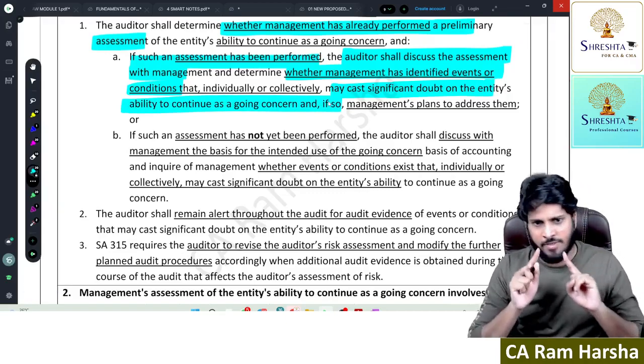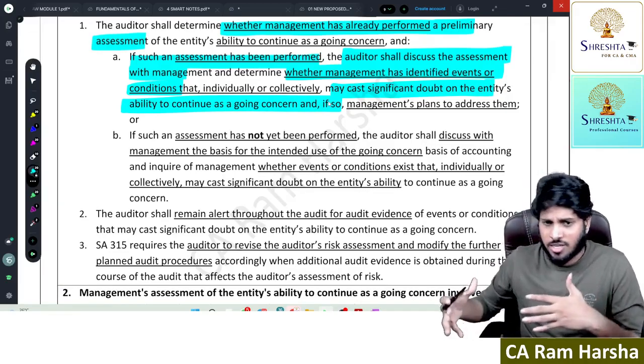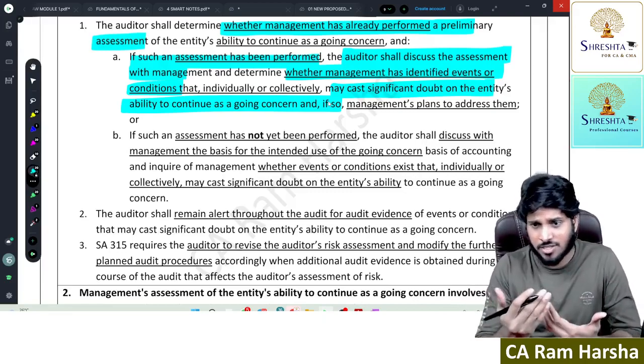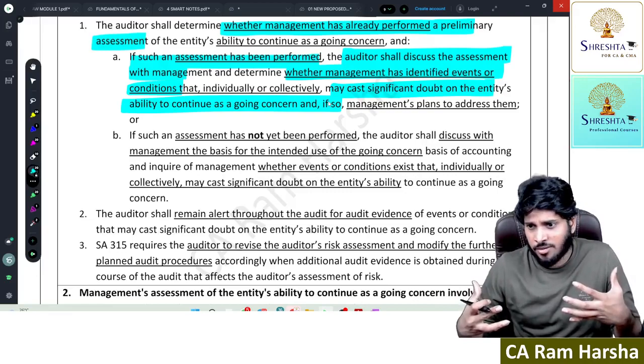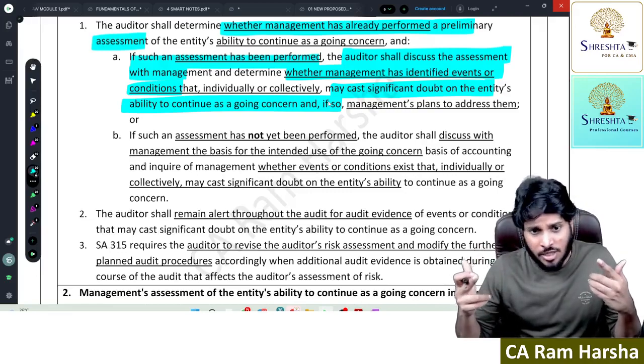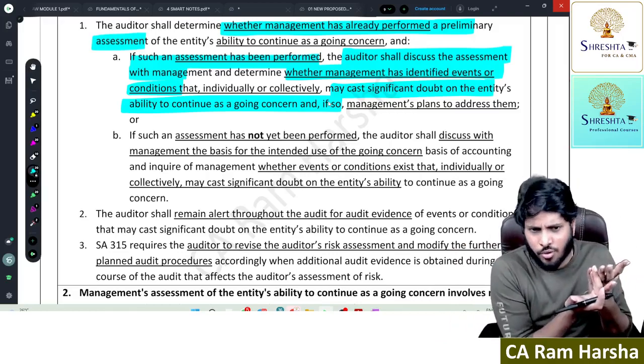Management will perform a preliminary assessment. What will management cover in it? They will check the nature and condition of the business, external events and conditions, significant transactions during the year, and operational forecasts. Accordingly, they will follow going concern or they may not follow going concern.